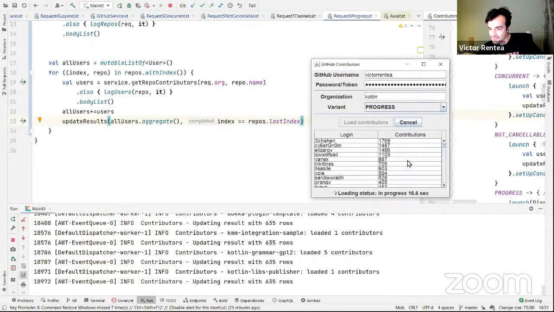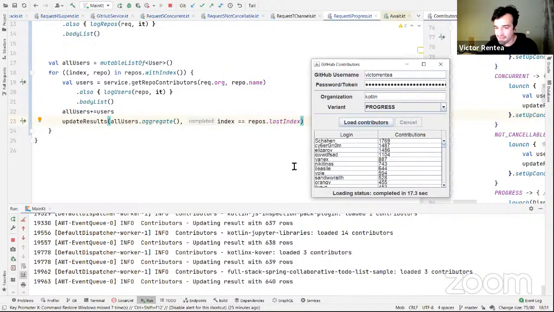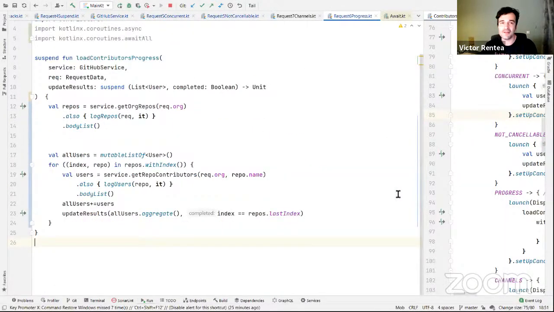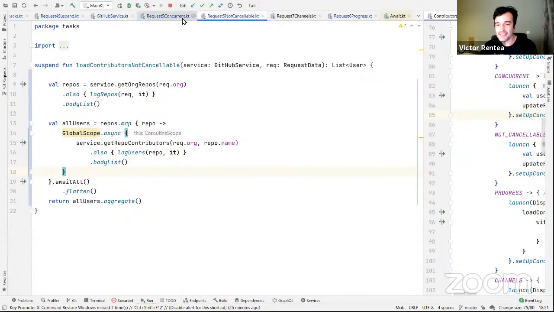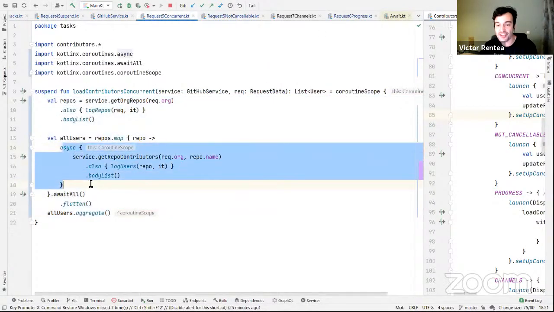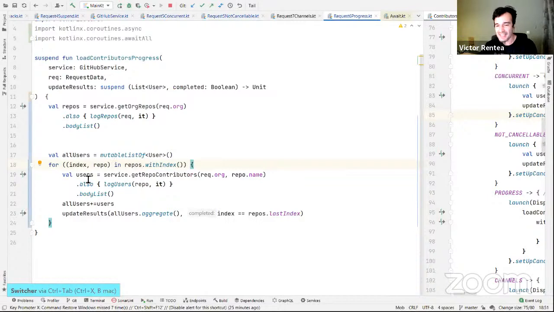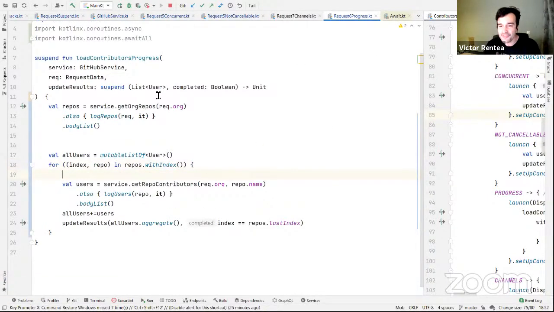Excellent. So, it did the work in the same 30 seconds. But now, what if I want to run these in parallel? Let's try that. Now, you've seen async previously. This async over here returns results, technically a deferred that you can then await. But now let me do this in a different style. This time, I don't need to return anything. Instead, I will use a different thing called launch.